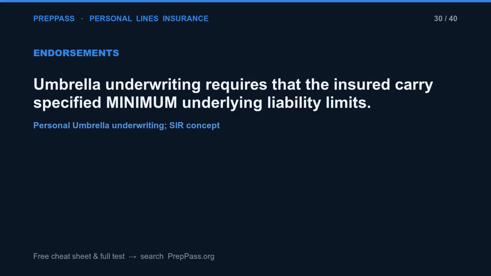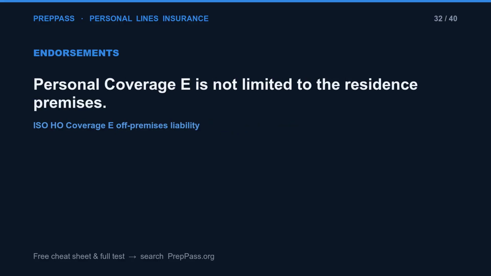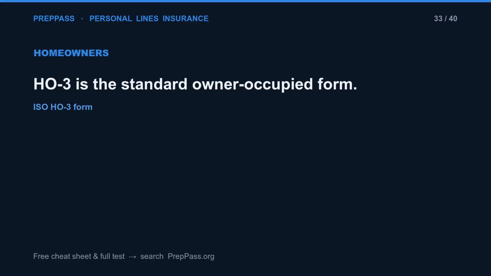Umbrella underwriting requires that the insured carry specified minimum underlying liability limits. Motor vehicles are largely excluded from HO coverage E. Personal coverage E is not limited to the resident's premises. HO3 is the standard owner-occupied form. HO5 is the comprehensive form.